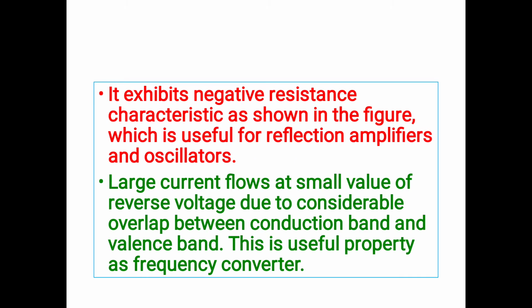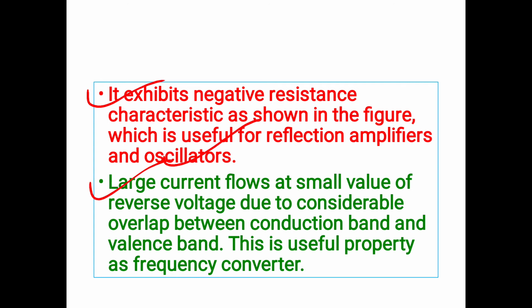The next advantage is that it exhibits a negative resistance characteristic, as shown in the figure. We have studied negative resistance in the previous lecture, so you can watch it there. Due to the negative resistance characteristic of the tunnel diode, it is very useful for reflection amplifiers and oscillator circuits. So due to the negative resistance characteristic, it can be applied in amplifiers as well as in oscillator circuits.